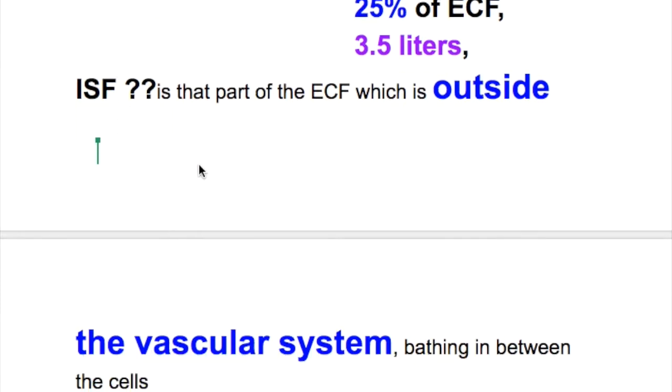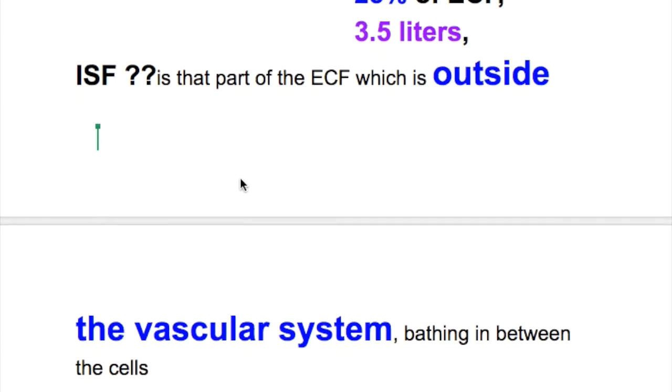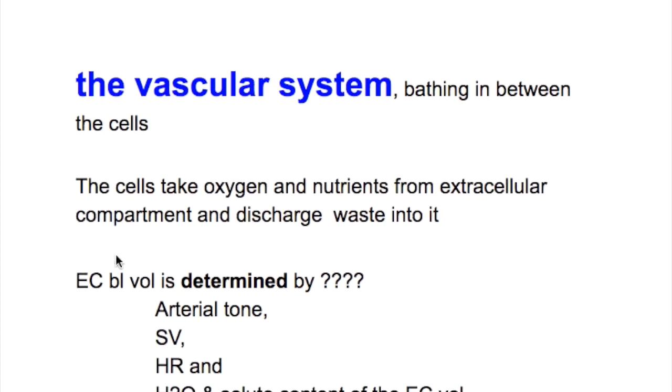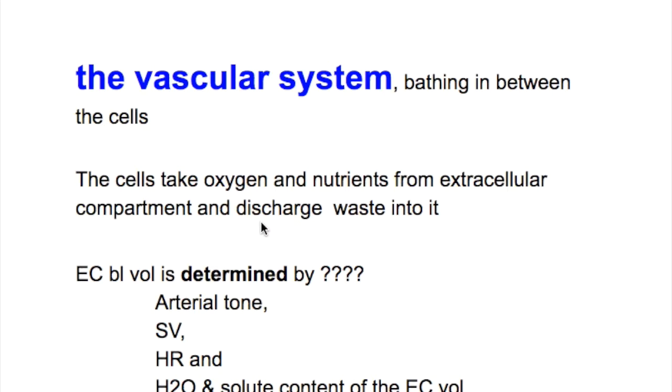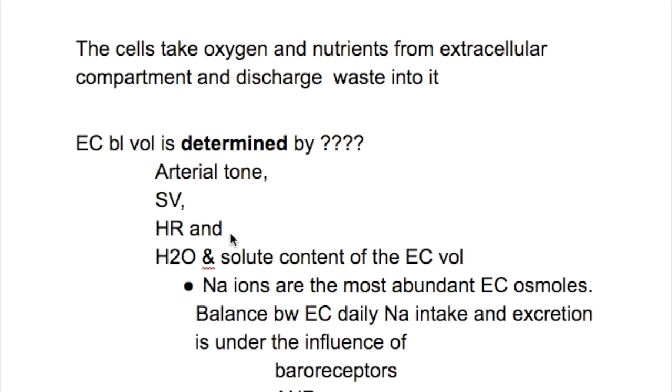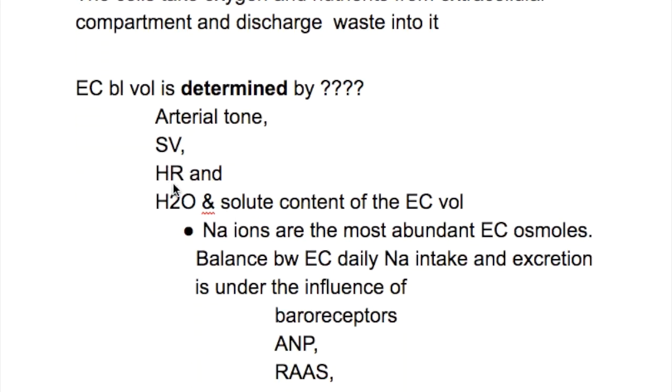Interstitial fluid is that part of the ECF which is outside of the vascular system, bathing in between the cells. These cells take oxygen and nutrients from the extracellular compartment and discharge waste into it. Extracellular blood volume is determined by arterial tone, stroke volume, heart rate, water and solute content of the extracellular volume.